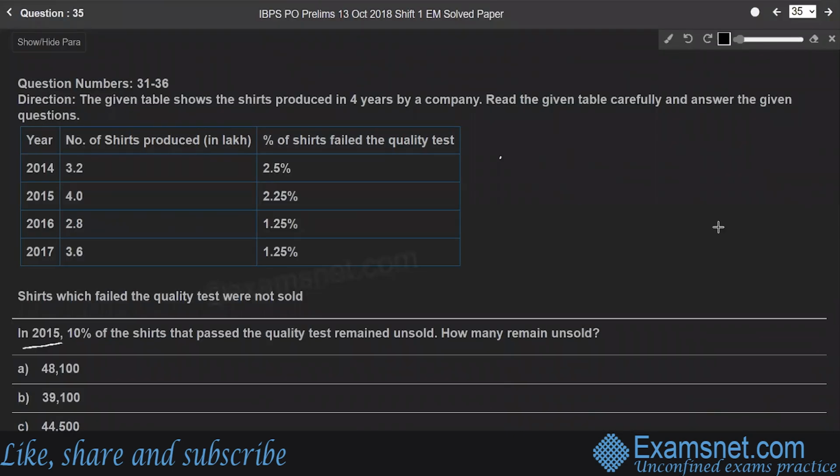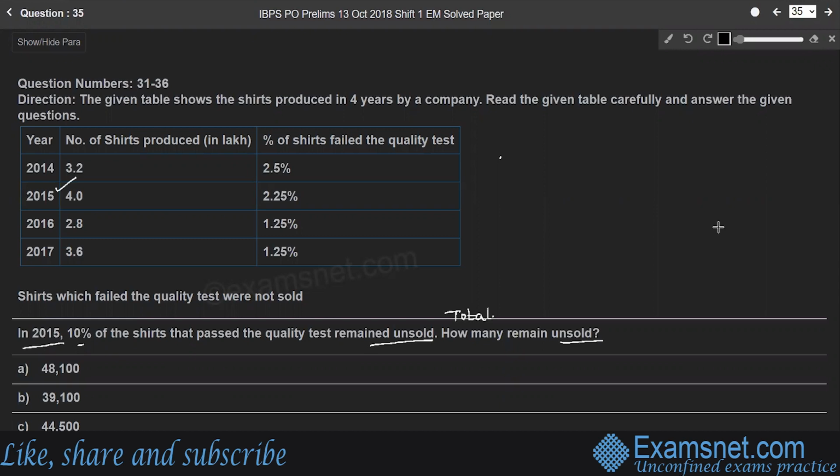Question 35. In 2015, 10% of the shares that passed the quality test remained unsold. How many remain unsold? So we have to find the total number of shares that remain unsold. It is given that in 2015, 4 lakh shares were produced, and in that 2.25% shares failed the quality test.